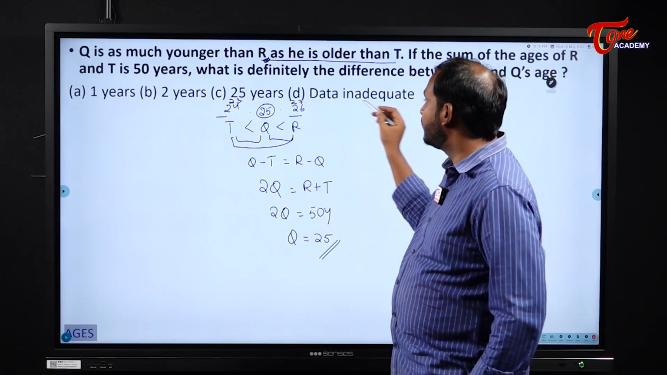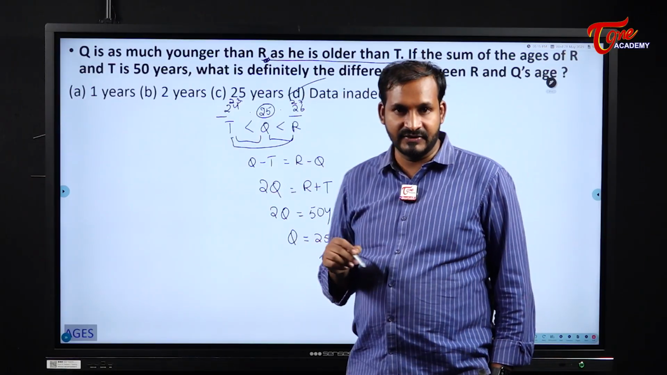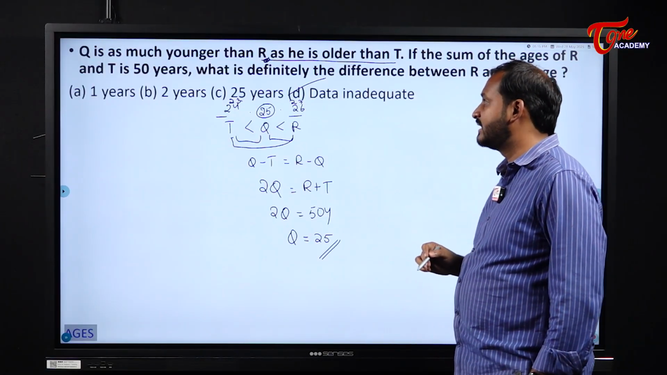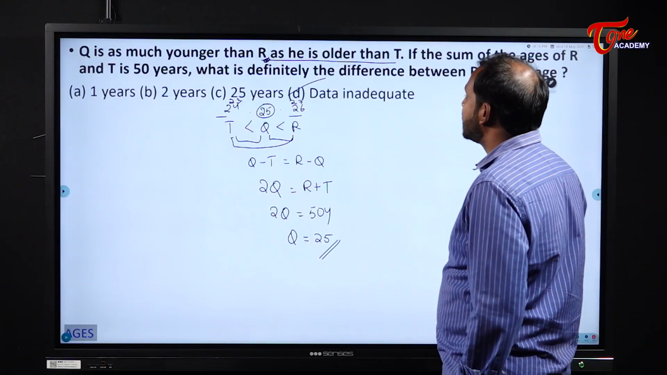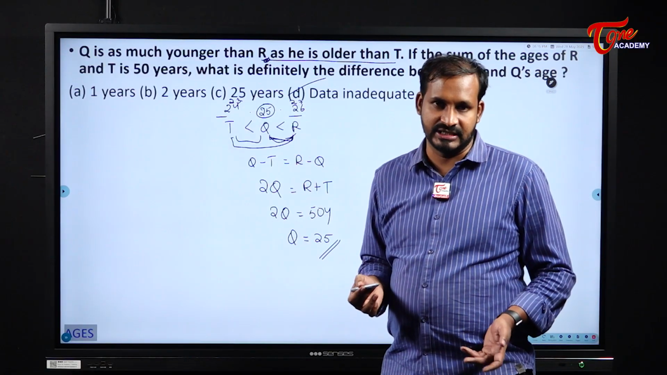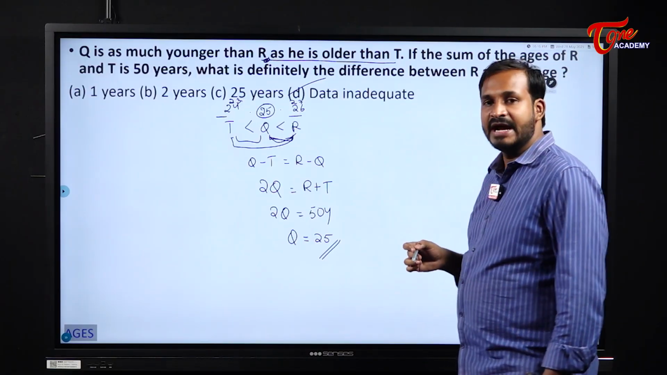So what will be our answer here? Data inadequate. Why? Because here there will be multiple choices for R and T. So if there are multiple choices for R and T, the difference between R and Q also will always change here. So here the answer will become data inadequate.